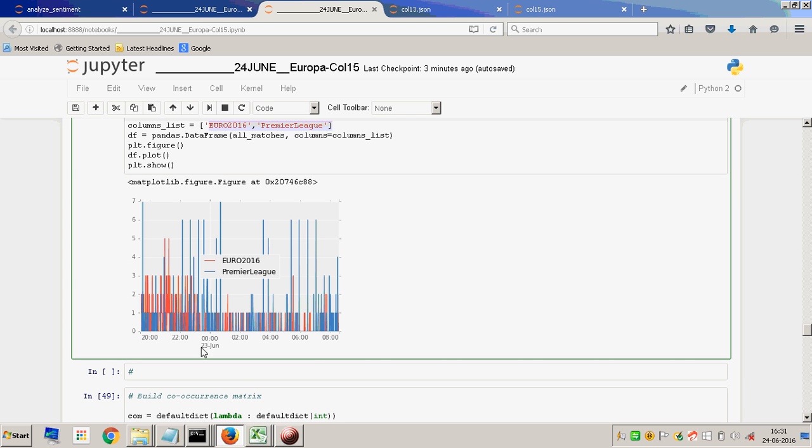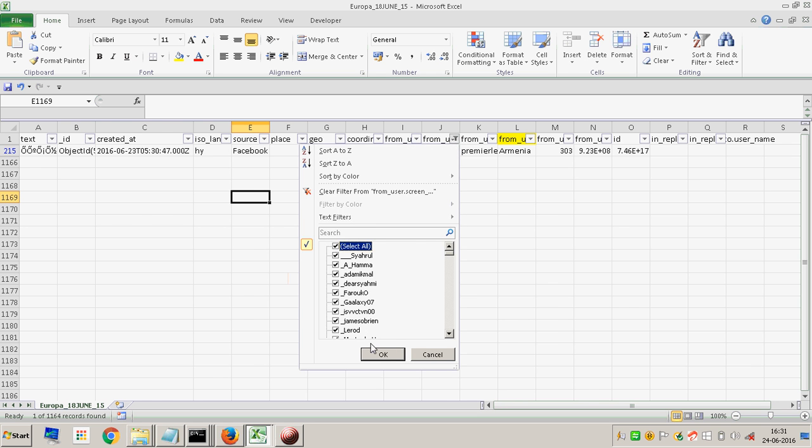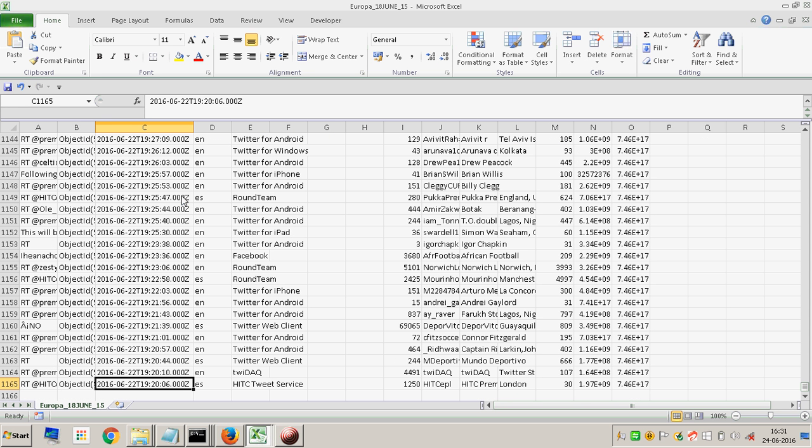coding we end up plotting a timeline. This timeline is too cramped actually. It is from 8 o'clock in the evening to 8 in the morning. If we were to look at all the tweets and look at the time over here, this is almost 8:42 in the morning, and this is 7:20.